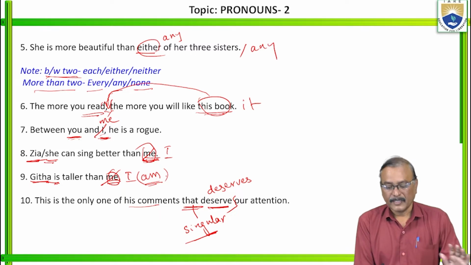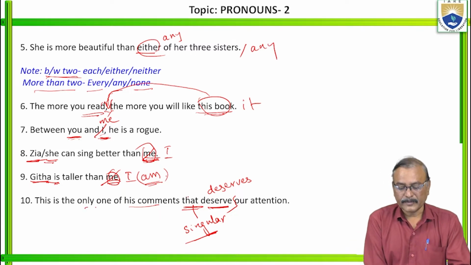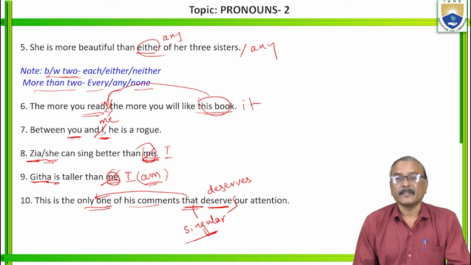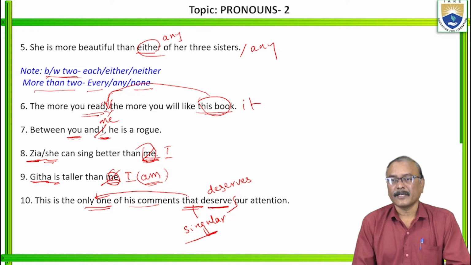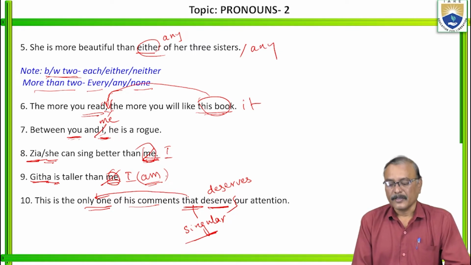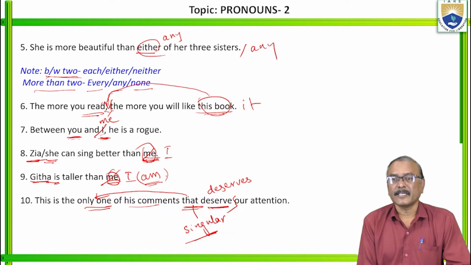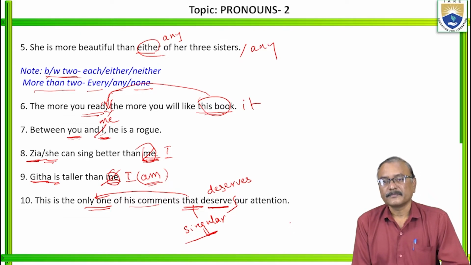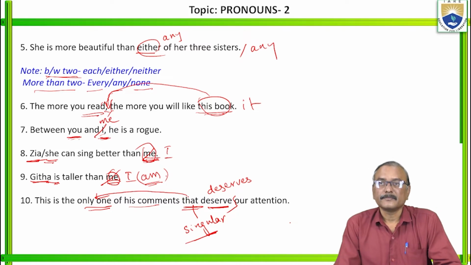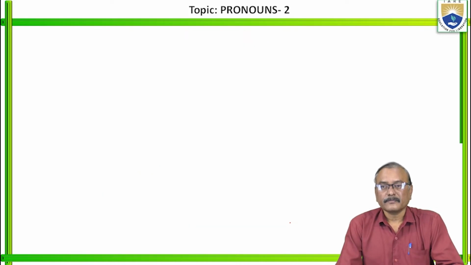If it is only one, this is related to only one. So it is singular. Only one deserves our attention. Is it clear? For third person singular, we use the does form, for regular actions. Next one.